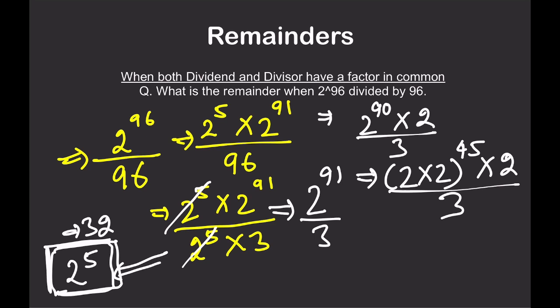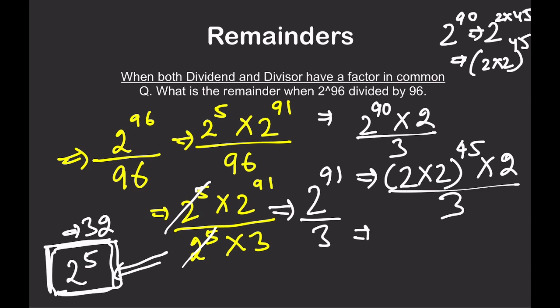Simple. What have we done? Rather than writing 2 raised to power 90, we have done 2 raised to power 2 into 45, or this is 2 into 2 raised to power 45. Now, 2 into 2 is 4 raised to power 45 into 2, divided by 3.